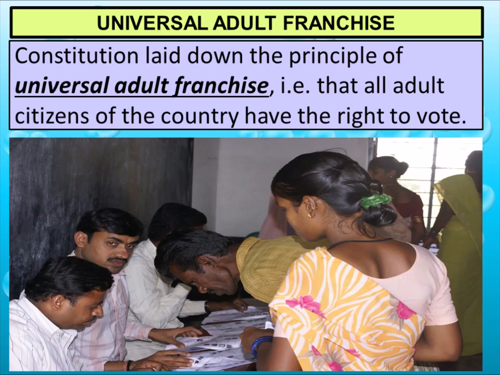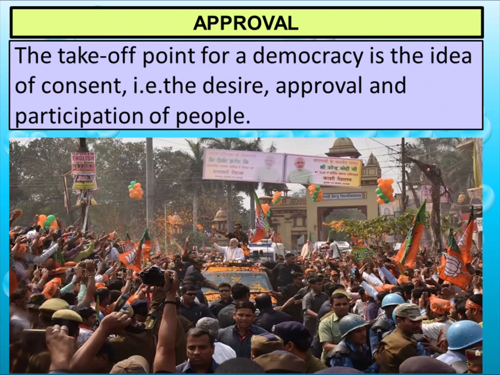Universal adult franchise. The Constitution laid down the principle of universal adult franchise. What is it? All adult citizens of the country have the right to vote, whether they are rich, poor, from any regional background, from any religion, from any gender. And it is 18 years for all the citizens of India. Once you have completed 18 years, you get the right to vote.